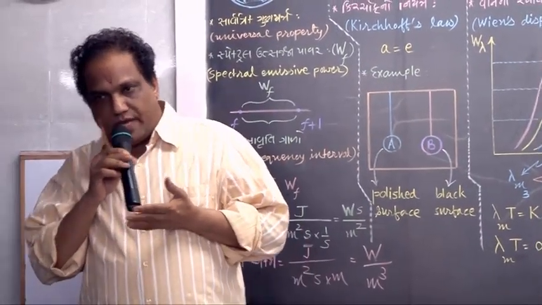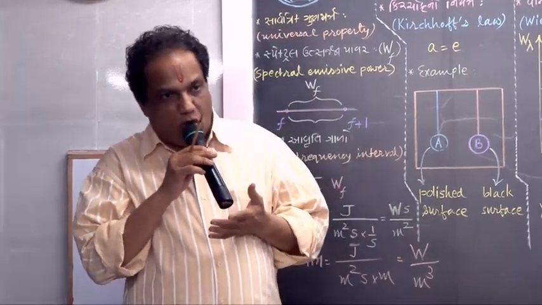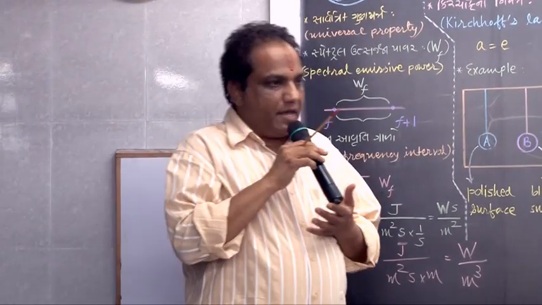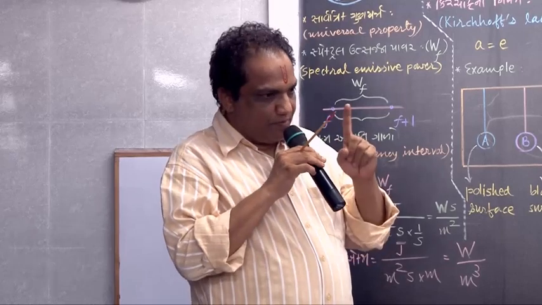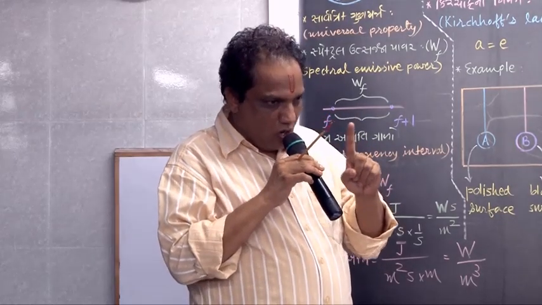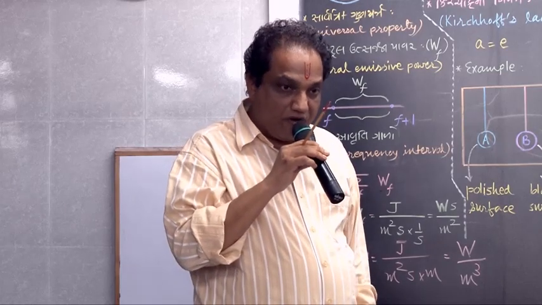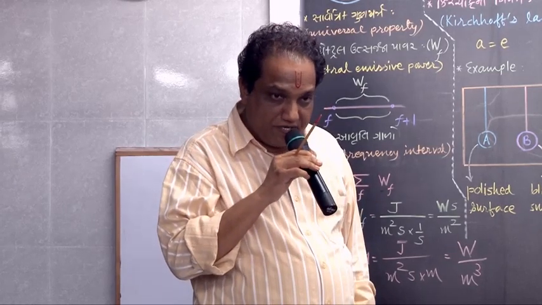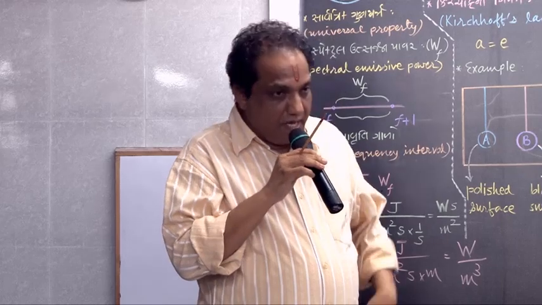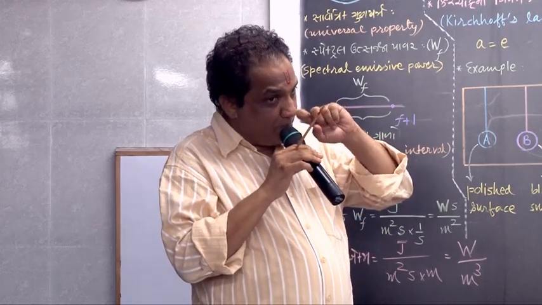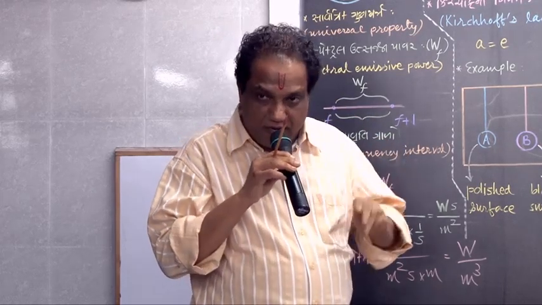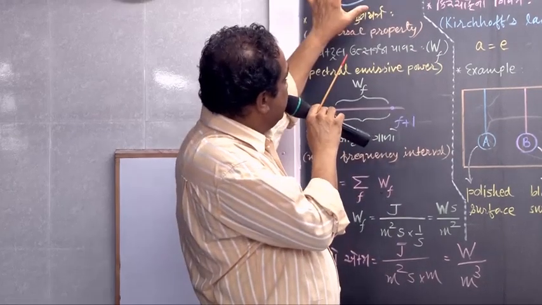What is called a perfect black body? A body having absorptivity 1 or 100% is called a perfect black body. An almost perfect black body can be prepared in laboratory this way.